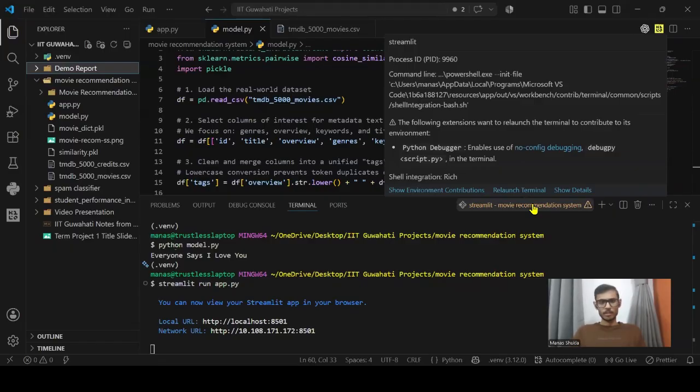Now I'll be sharing the summary, the learnings, and the future scope. To wrap up this project successfully, we delivered an end-to-end content-based movie recommendation system by combining overviews, genres, and keywords into a consolidated tag representation, converting them into numerical vectors, and applying cosine similarity. The platform turns vast movie catalogs into instant top 5 personalized suggestions.